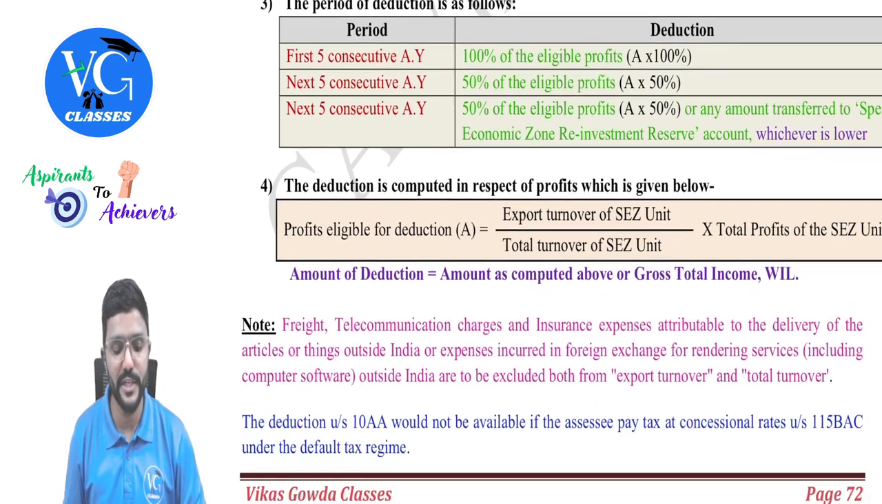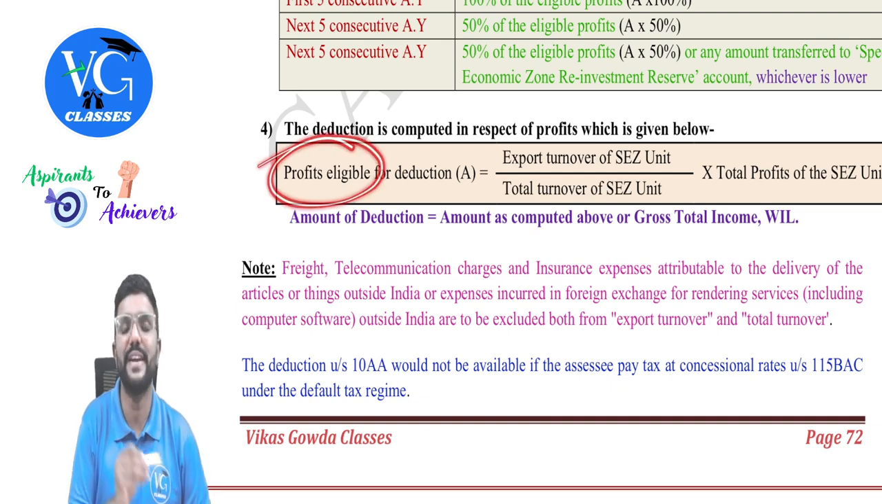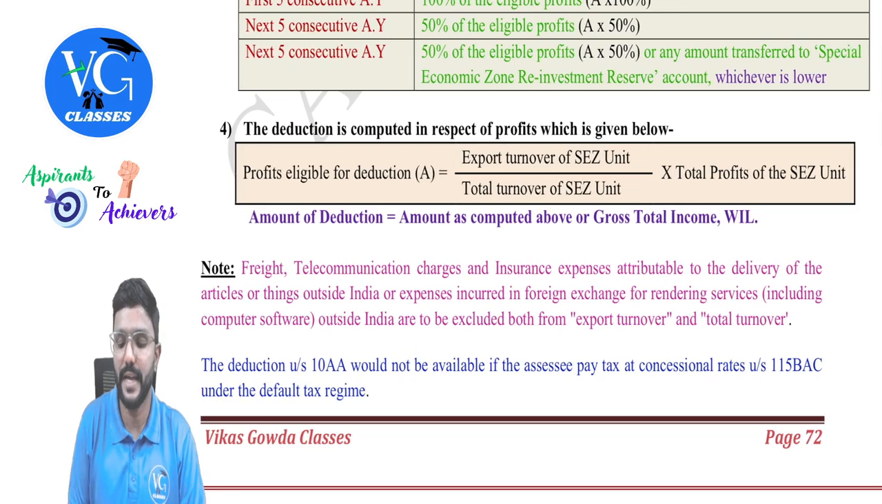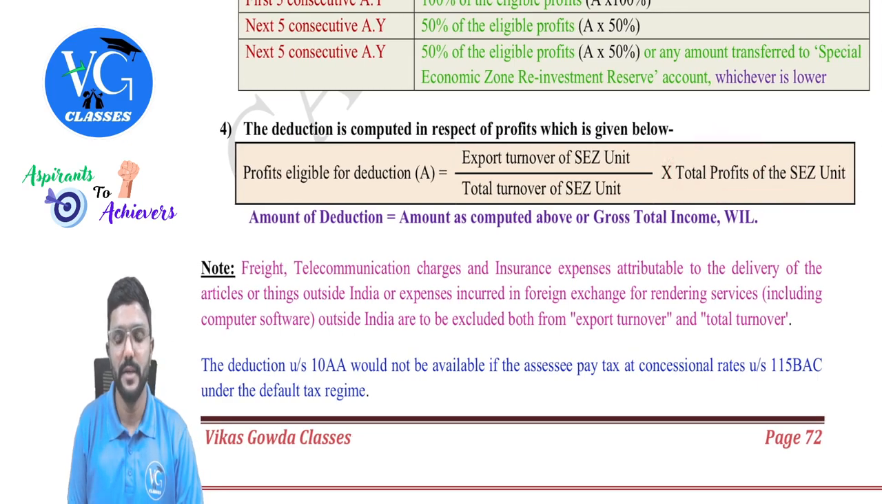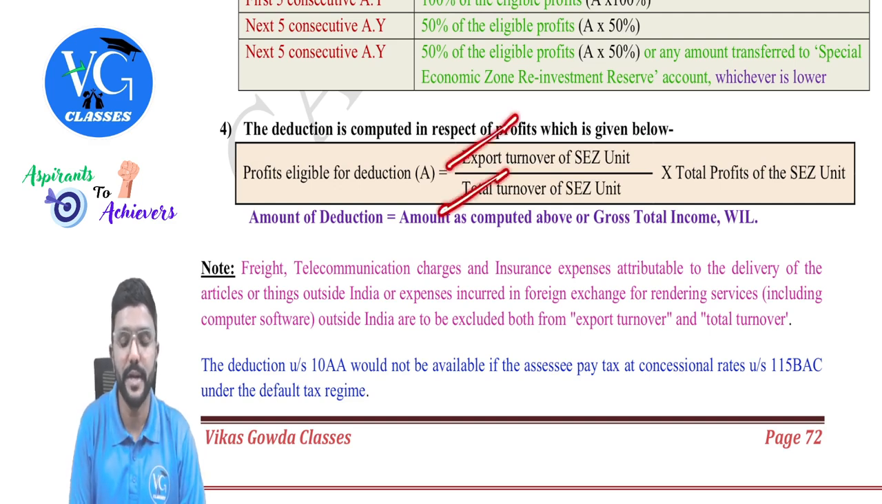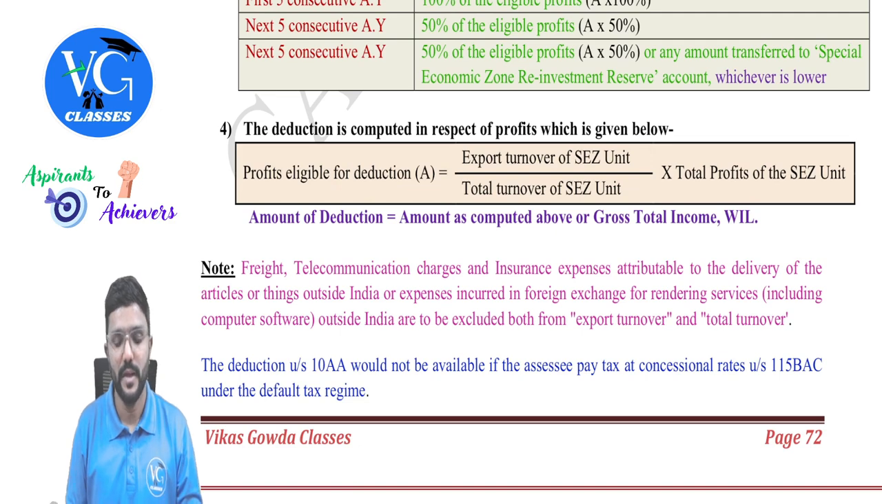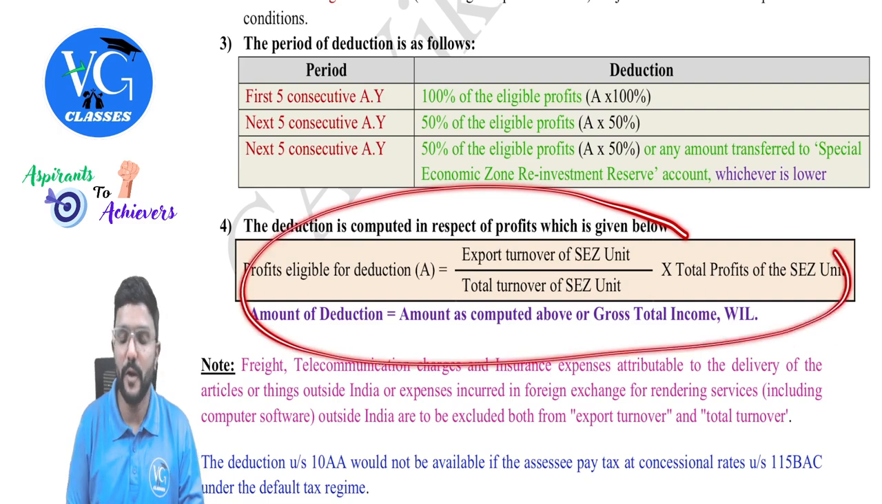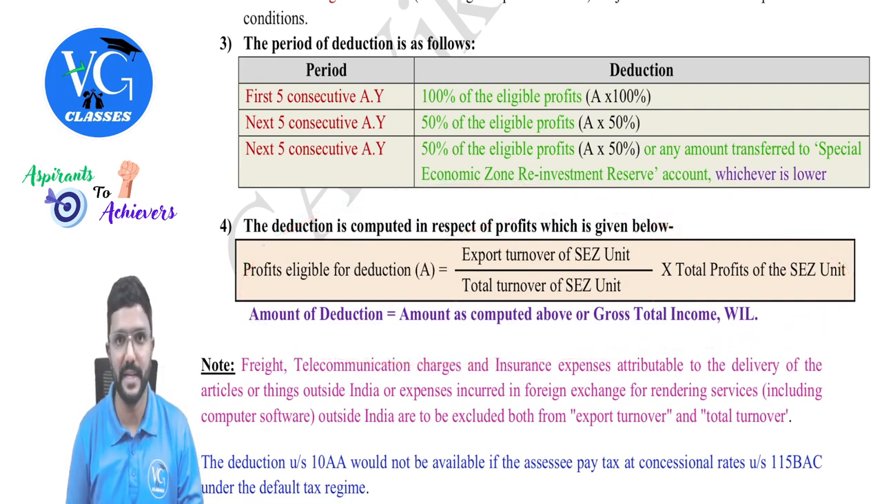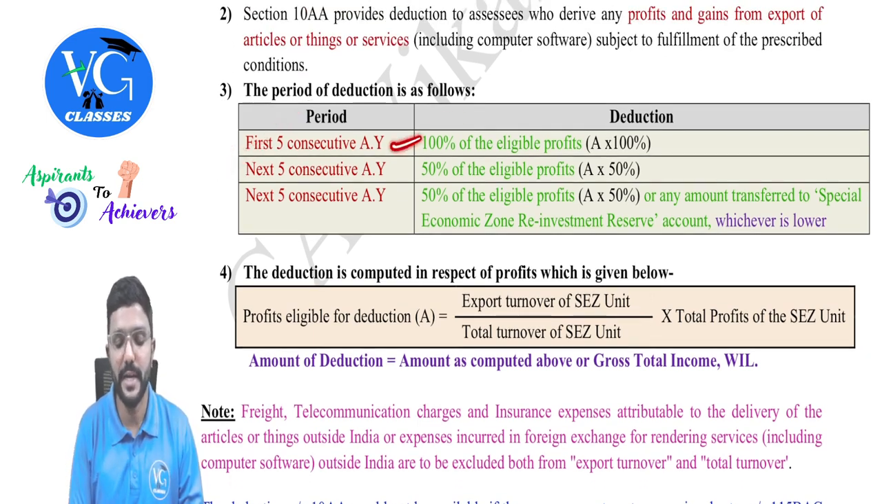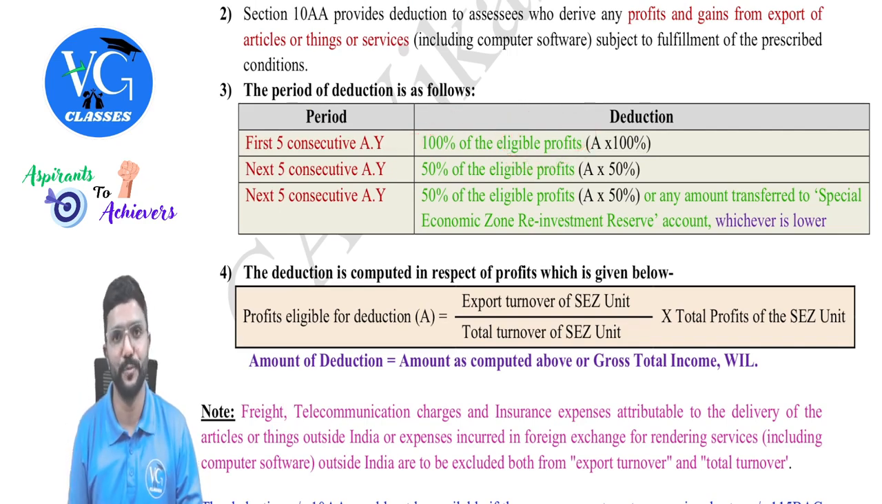So how do I do this calculation is, first we need to calculate what is the profit eligible, which is nothing but export profit. How do I calculate it, sir? Take the total profit of SEZ unit, multiply it with export turnover divided by total turnover of SEZ unit. So you will get profit attributable for export business and take that above. So we will do this for all 15 years. For each year, we will calculate it. Okay. For the first 5 consecutive assessment years, 100% of the eligible profit is allowed as deduction.